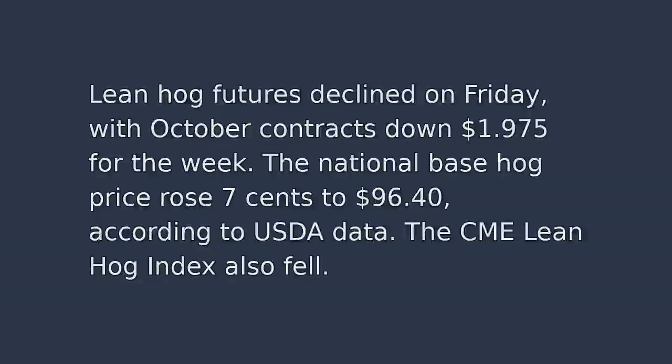Lean hog futures declined on Friday, with October contracts down $1.975 for the week. The national base hog price rose 7 cents to $96.40, according to USDA data. The CME Lean Hog Index also fell.